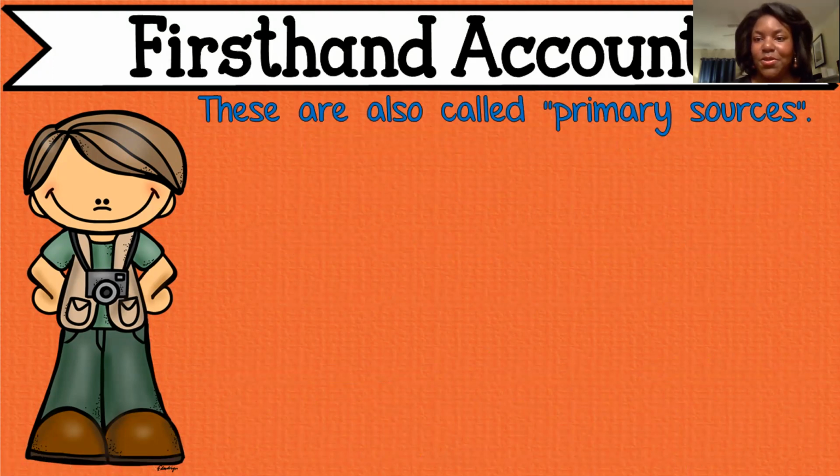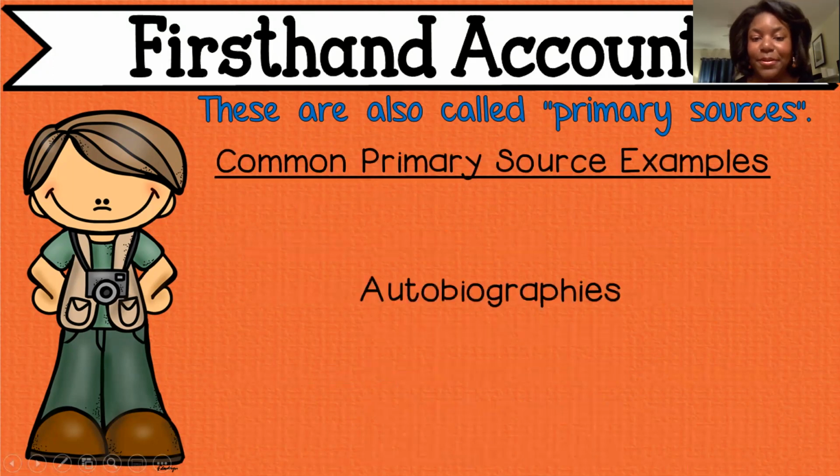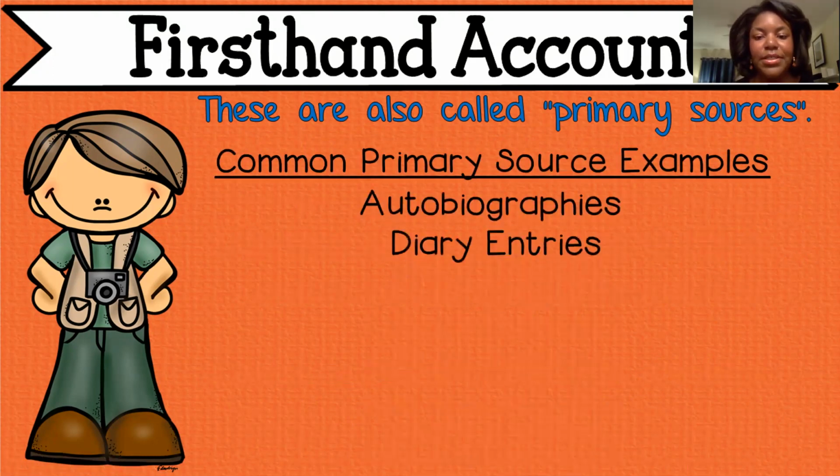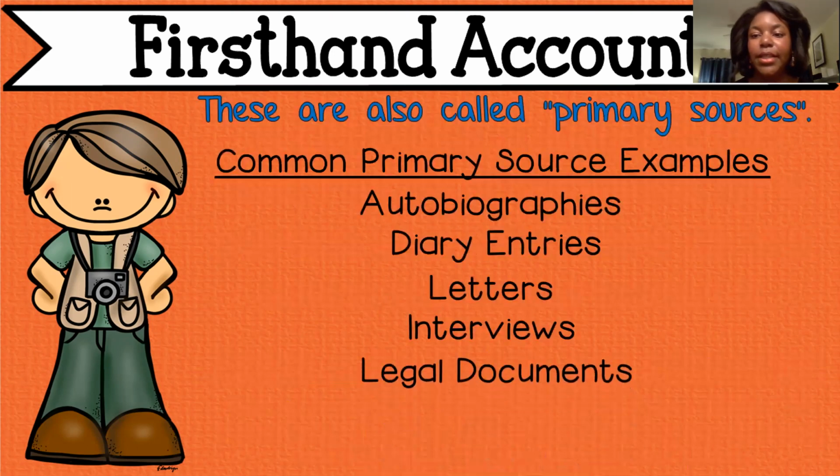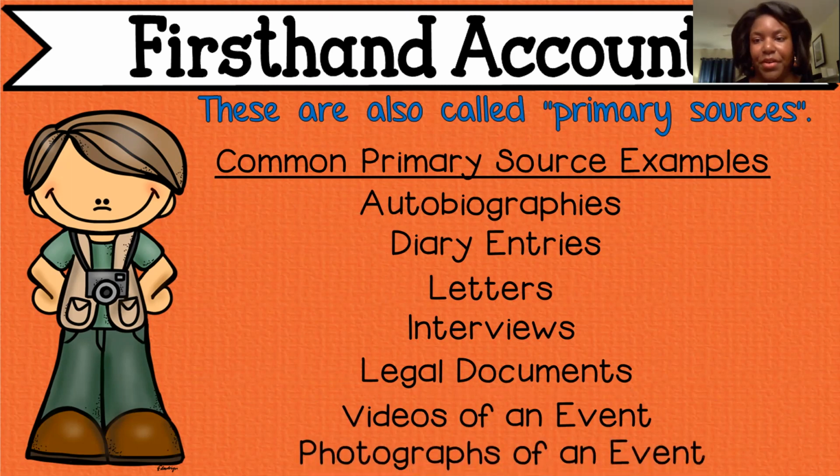First-hand accounts are also called primary sources. Here are some examples: autobiographies, diaries, letters, interviews, legal documents, videos of an event, and photographs of an event.